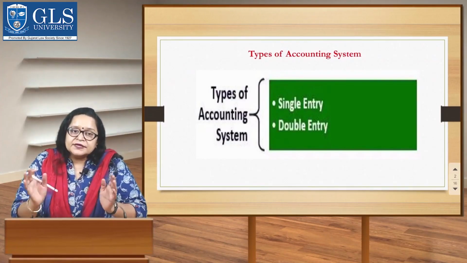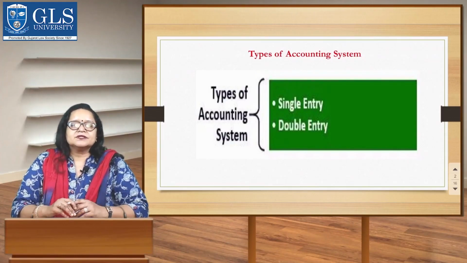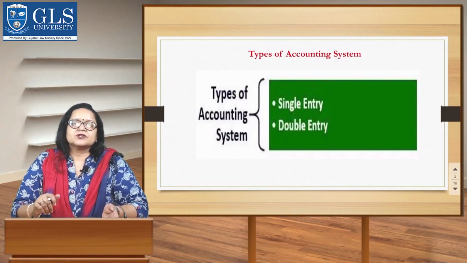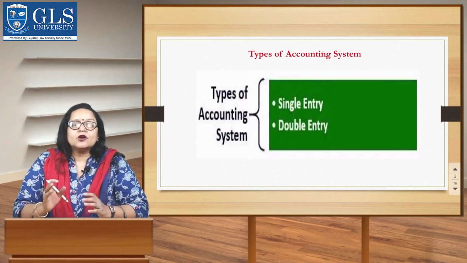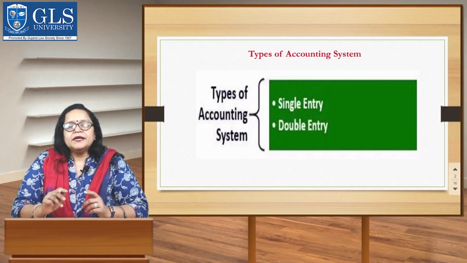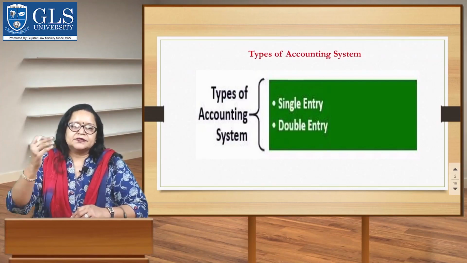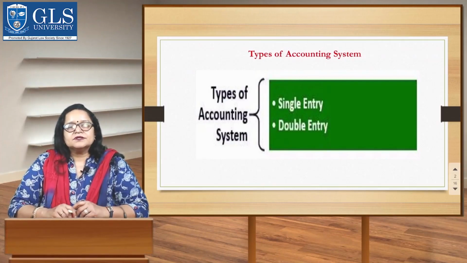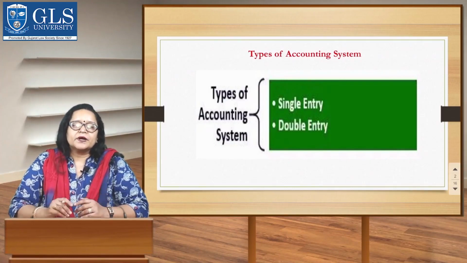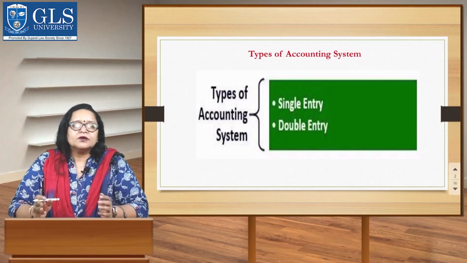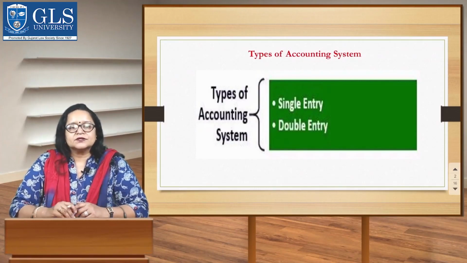Single entry is the oldest method of keeping financial records, in which an entry is made for each and every financial transaction. In this system, the matching contra entry is not made because the transactions are recorded only once. It mainly keeps a record of transactions relating to cash receipts and payments. This method of keeping records is primarily used by sole proprietorship and partnership firms. This system does not require high knowledge and expertise for entering transactions.